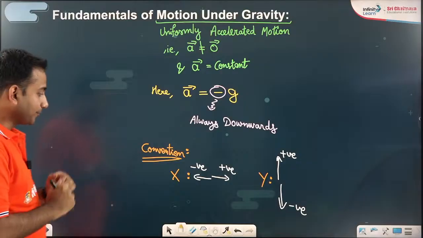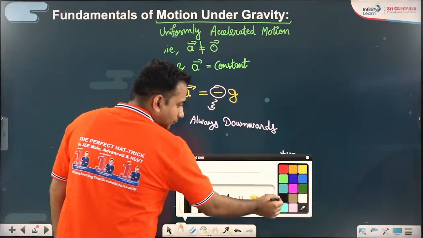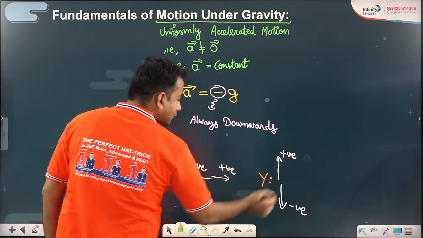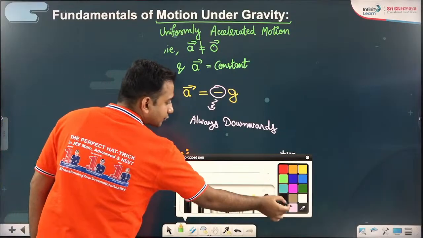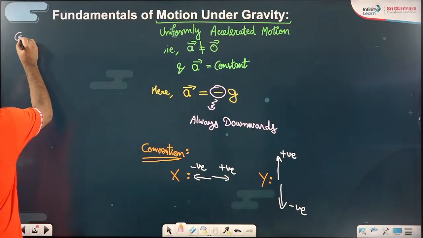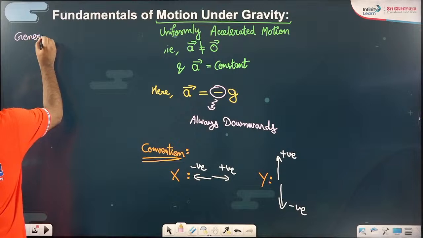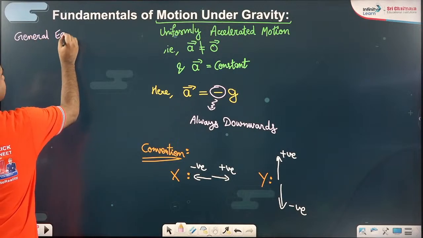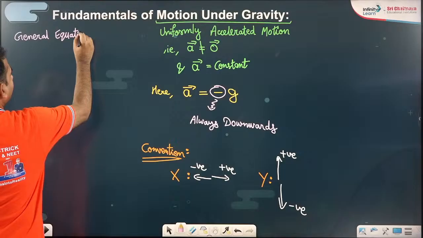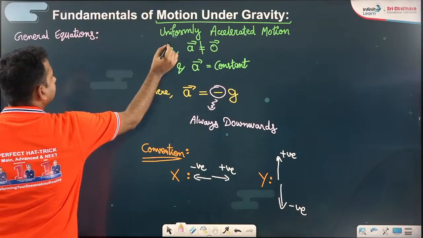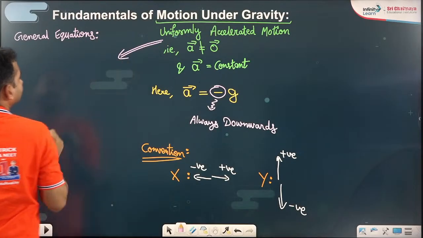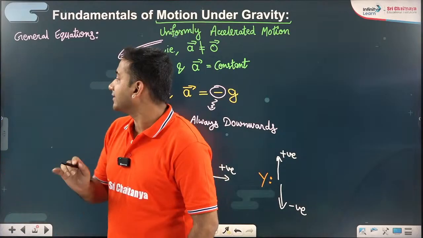All right, now, if I talk about the general equations which we use for uniformly accelerated motion, we all know these general equations. There is nothing new here.